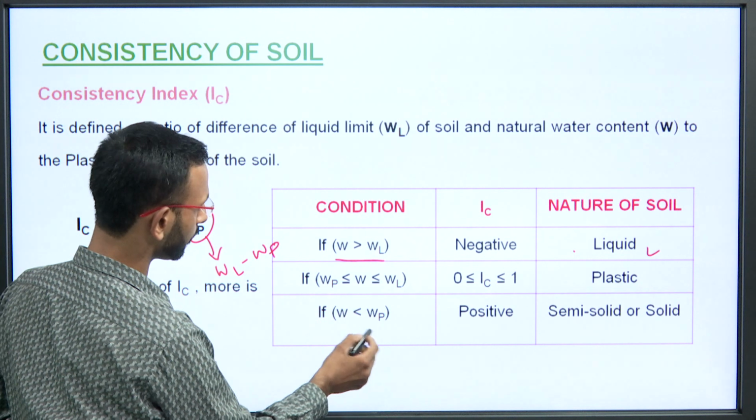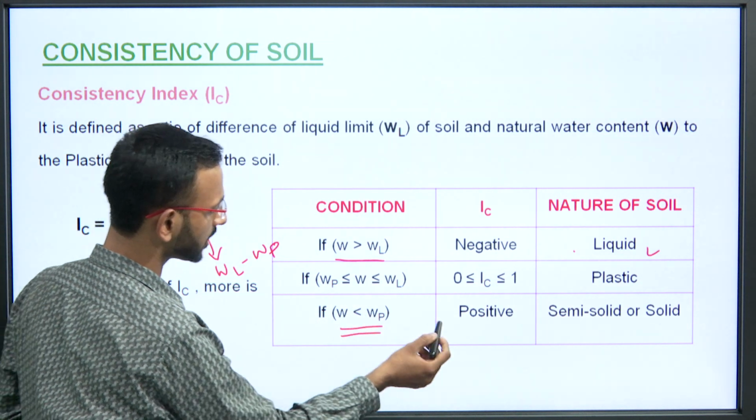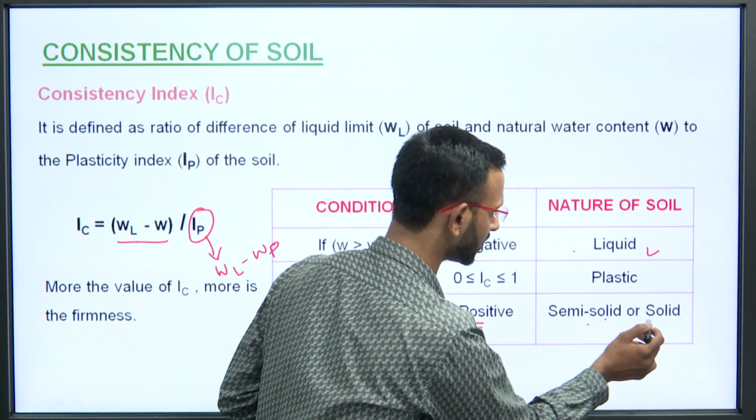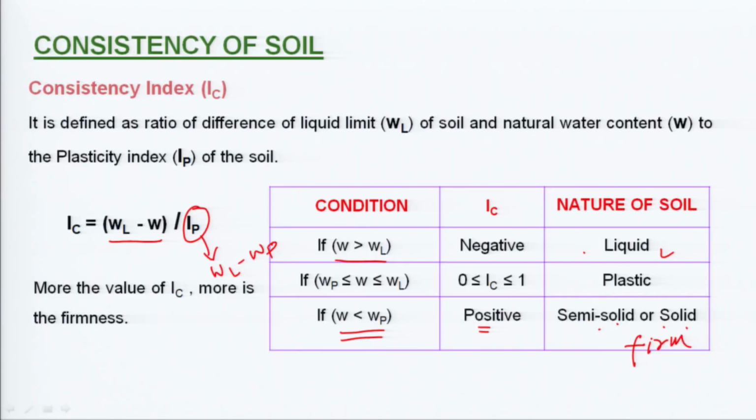If it is less than WP, what happens? The IC value is positive. So, it is in some solid state. It is more firm here. And also, if the natural water content is between WP and WL, the IC value is 0 to 1 and it is in the plastic stage of consistency.